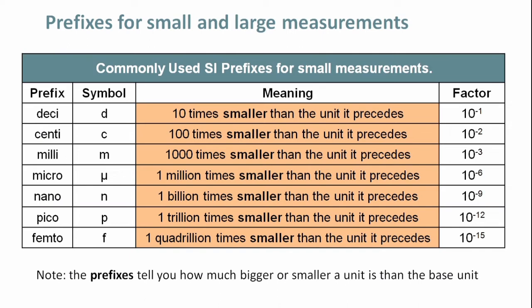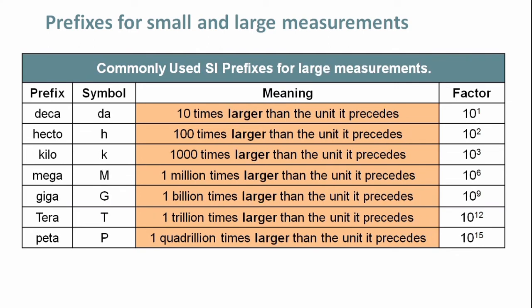Similarly, we have centi, milli, micro, nano, pico, femto. Centi is 10 power minus 2, milli 10 power minus 3, micro 10 power minus 6, nano 10 power minus 9, pico 10 power minus 12, femto 10 power minus 15. So this is a tabulation of commonly used SI prefixes for large measurements.